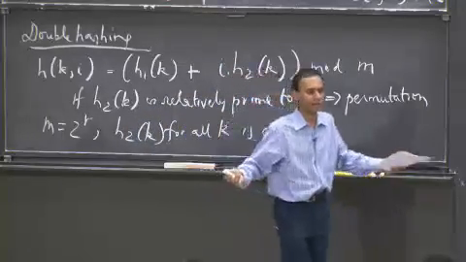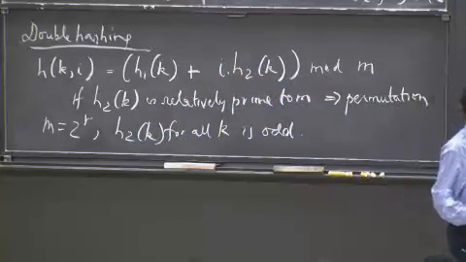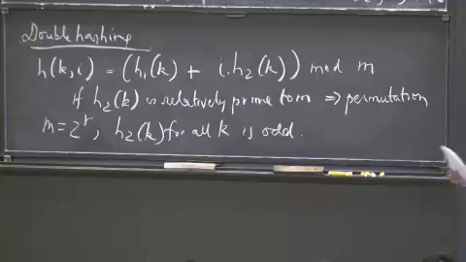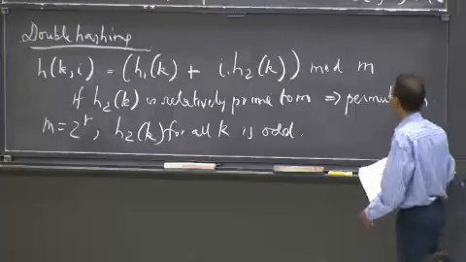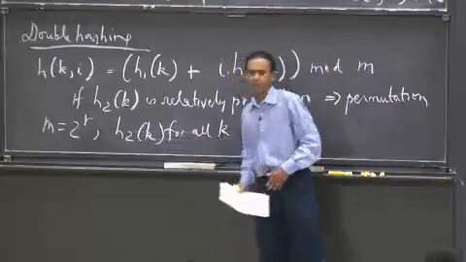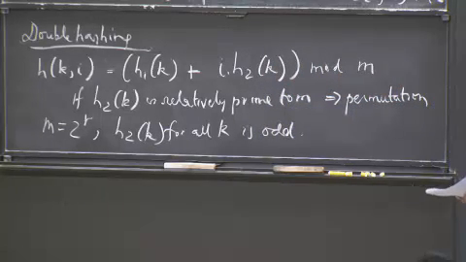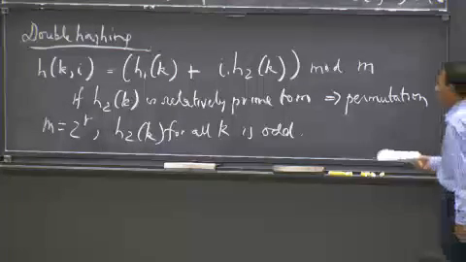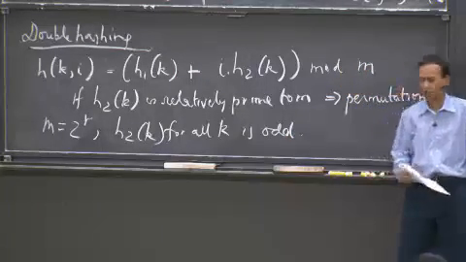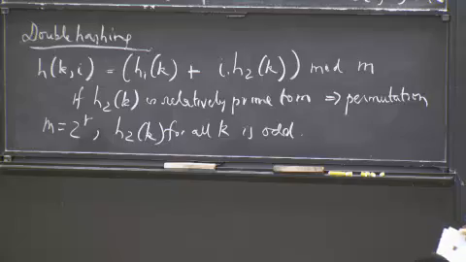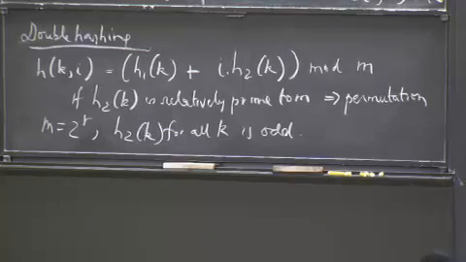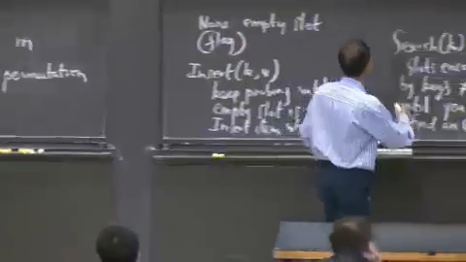And now you're in great shape. You can have your array be 2 raised to something, which is what you really want, and you just choose your h2(k). You can even take a regular hash function and truncate it to make sure it's odd. You can do a bunch of things. There are hash functions that produce odd values, and you can use that. All right? And so double hashing works fairly well in practice.